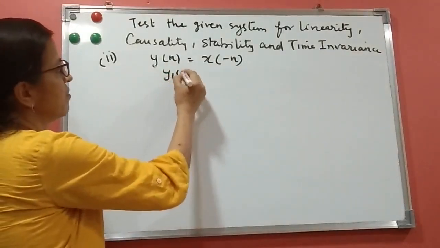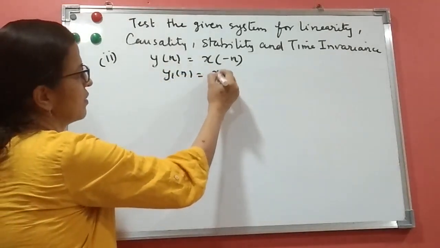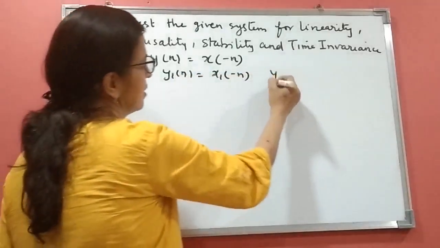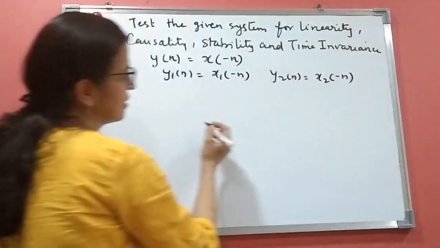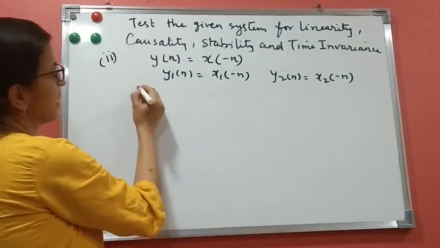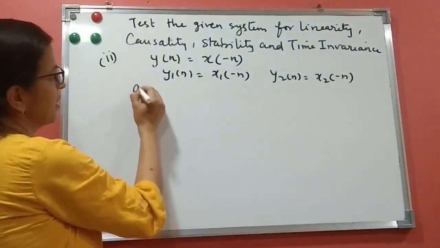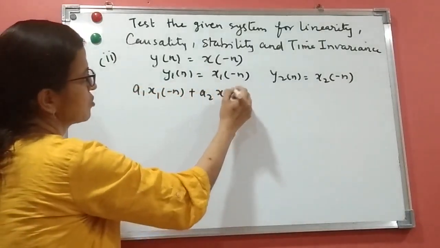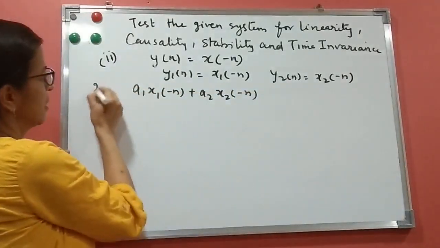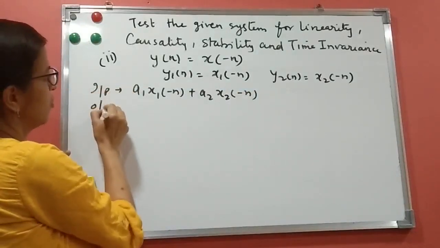We will write down y1 of n equals x1 of minus n, y2 of n equals x2 of minus n. Now take the input as a1 x1 of minus n plus a2 x2 of minus n. This is the input. So what will be the output?